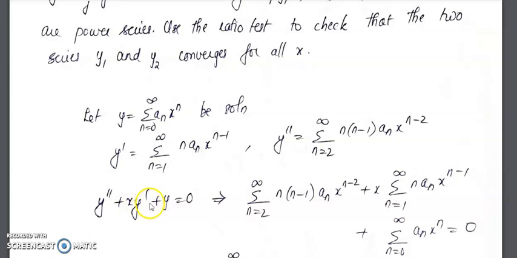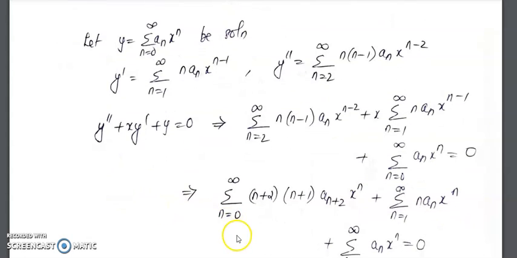Now multiply x inside. When x is multiplied, you will get summation n equal to 2 to infinity n into n minus 1 a_n x^(n minus 2), that is y double dash, plus x into summation n equal to 1 to infinity n a_n x^(n minus 1), plus summation n equal to 0 to infinity a_n x^n equal to 0. Now make the coefficient in the second and third terms x^n, and make the first term x^n too. So n will start from 0 to infinity.